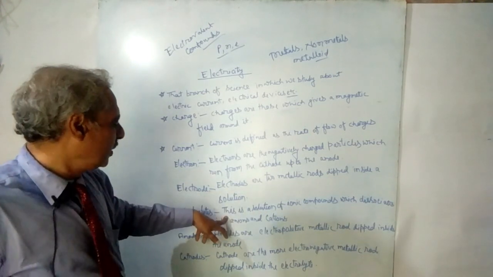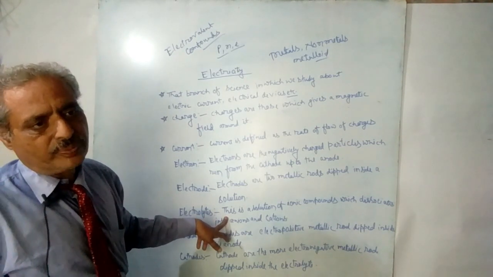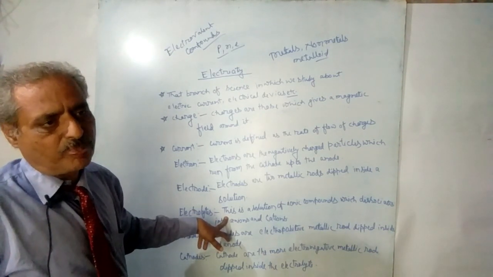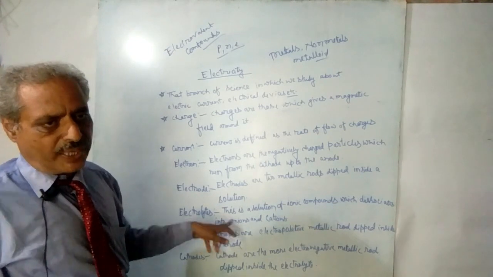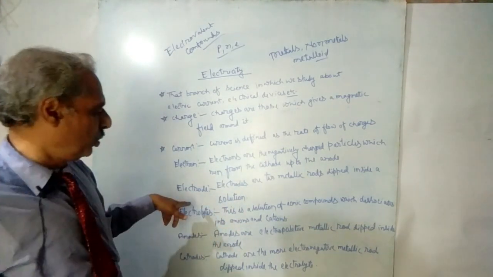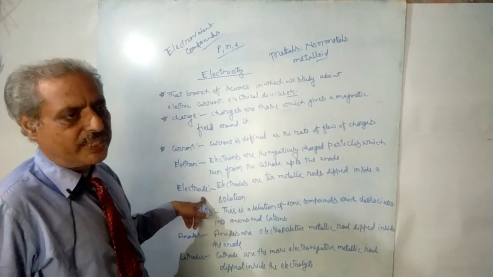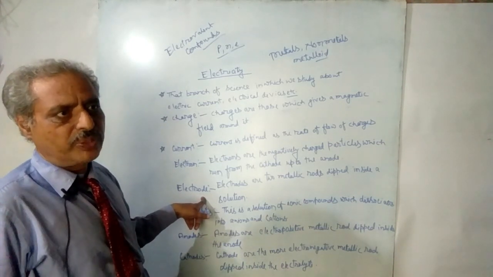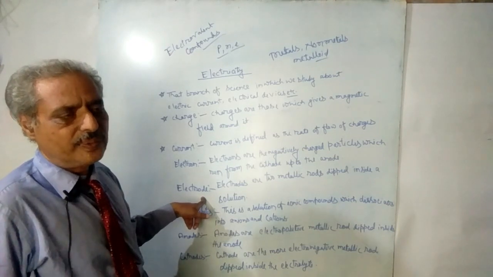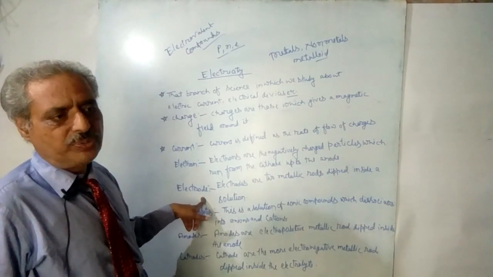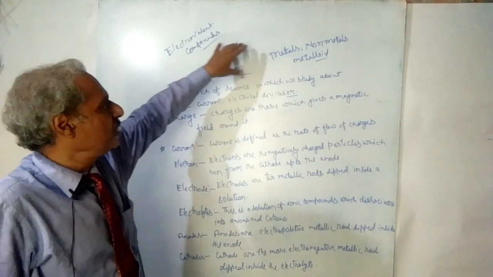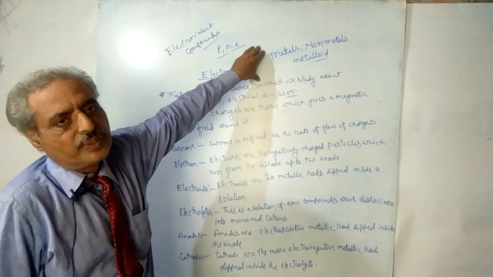And this solution is used after connecting cathode and anode both with a conducting wire. A conducting wire means one made of any type of conducting metal, such as copper wire or aluminum wire.